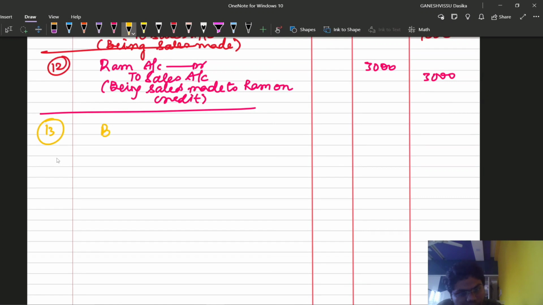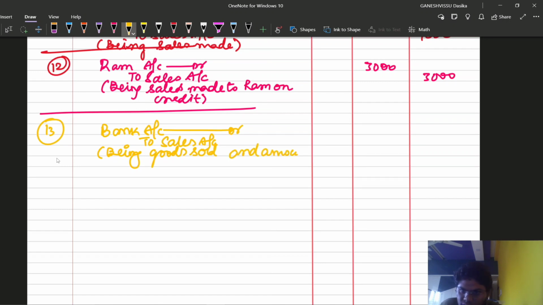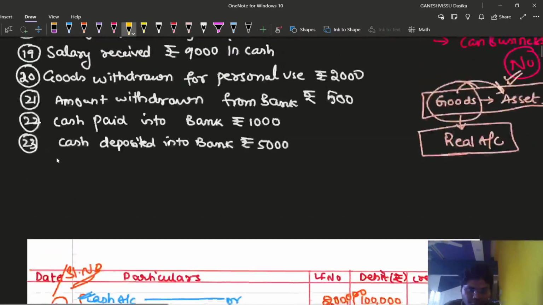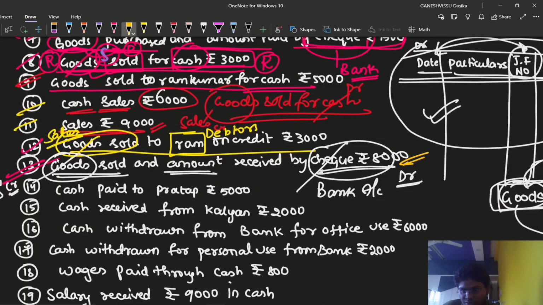13th transaction: bank account debit, to sales account, being goods sold and amount received by check. Amount is what? 8,000.